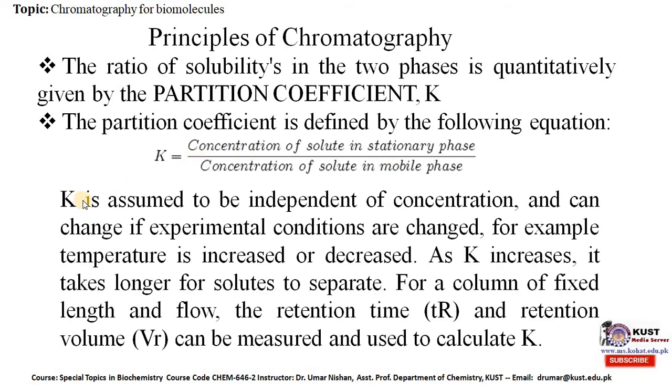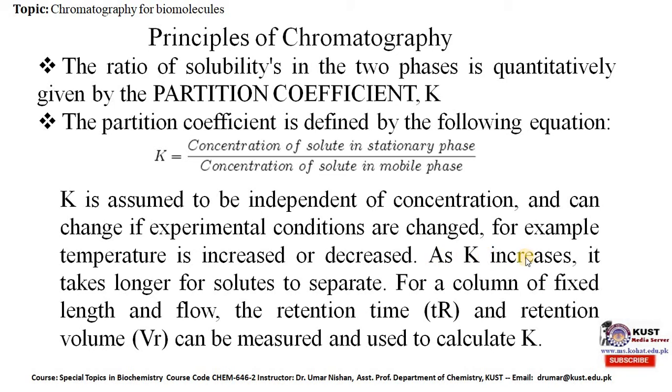K, our partition coefficient, is assumed to be independent of concentration and can change if experimental conditions are changed, for example, if temperature is increased or decreased.